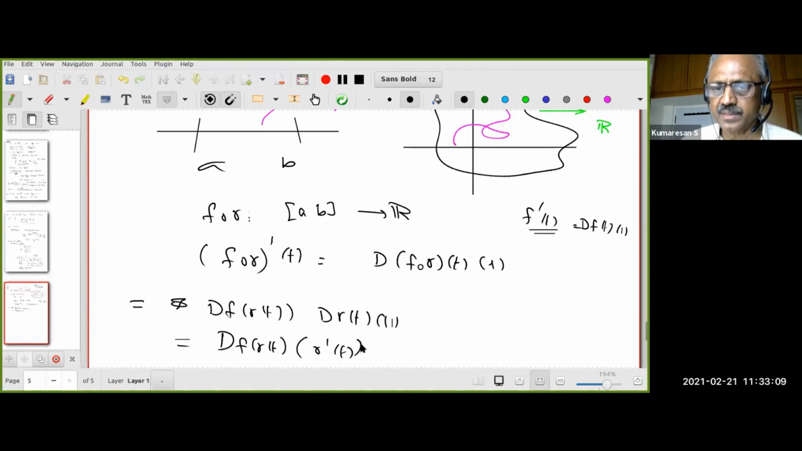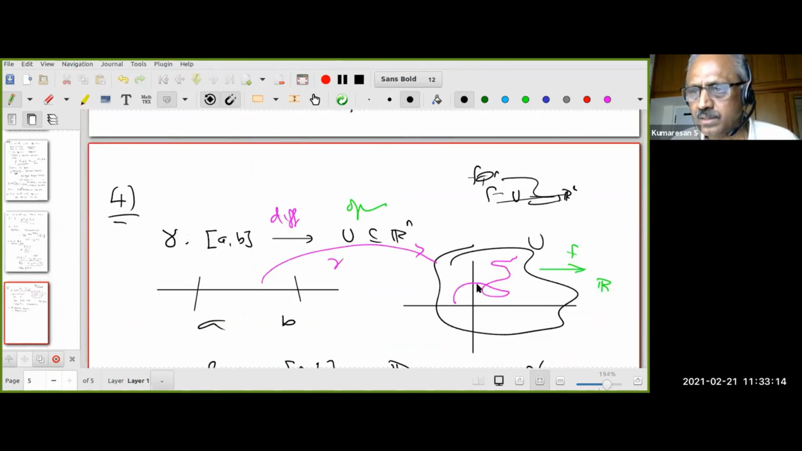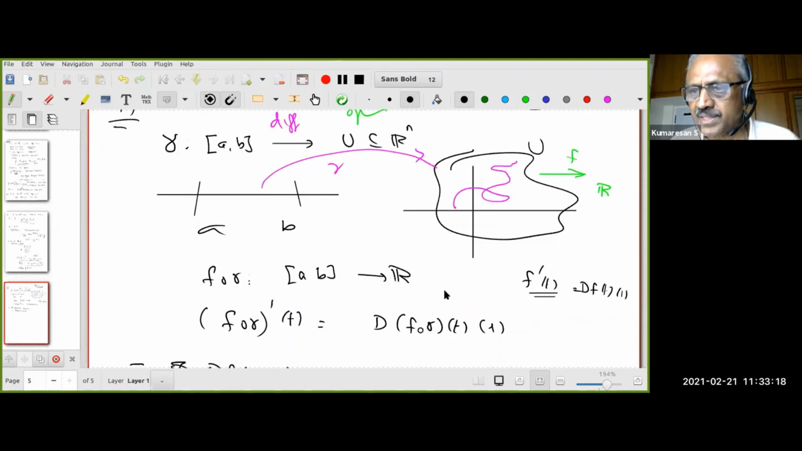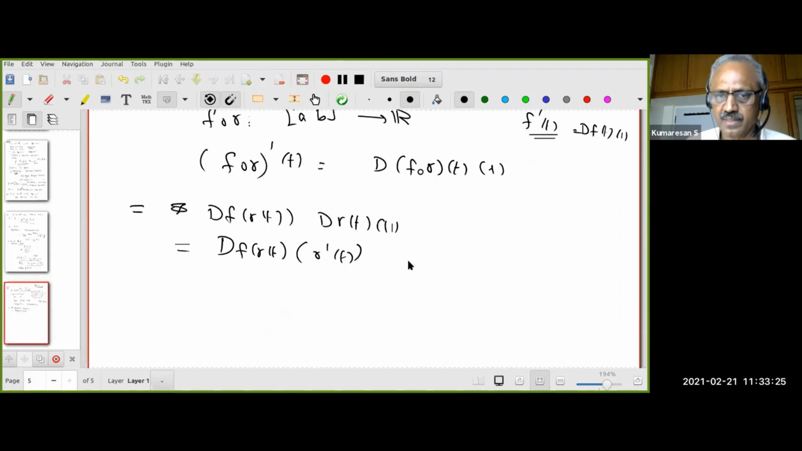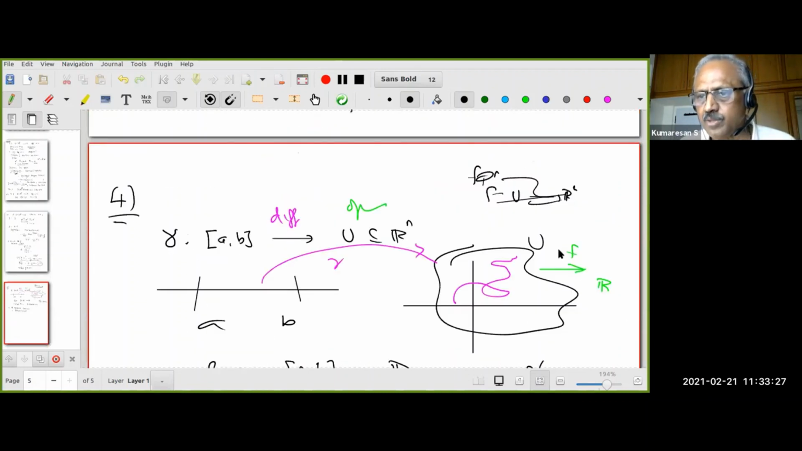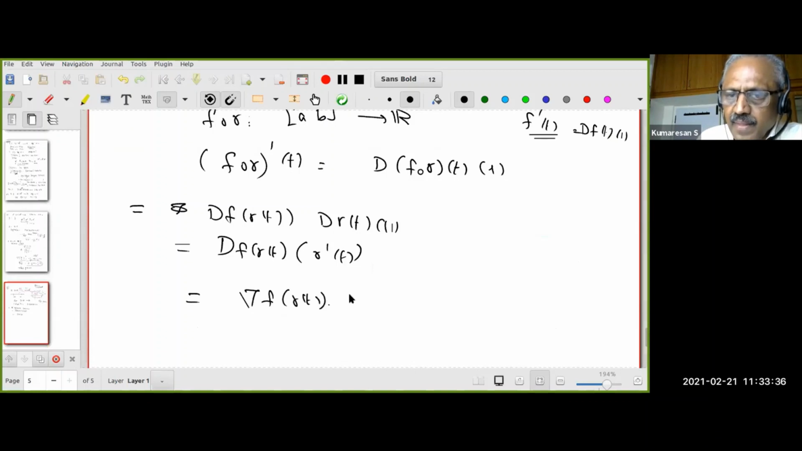Why? Gamma dash t. f is a function from something in R^n to R. Therefore, the derivative will be a linear map from R^n to R. Gamma of t lives in R^n, therefore gamma dash t lives in R^n. That's a vector in R^n. Therefore, the whole thing makes sense. But remember, f is a real valued function. Therefore, df acting on the vector is the same as the gradient of f at the point gamma(t) dot product with gamma dash t. Do all of you agree with this?